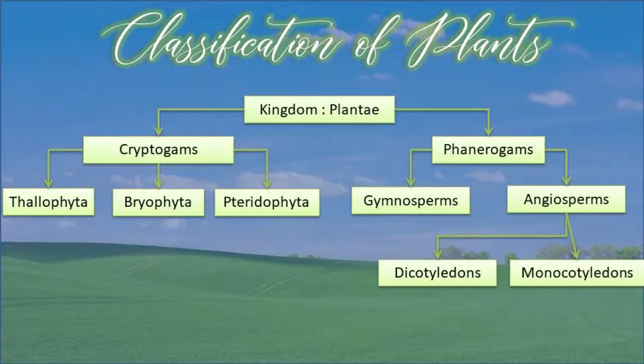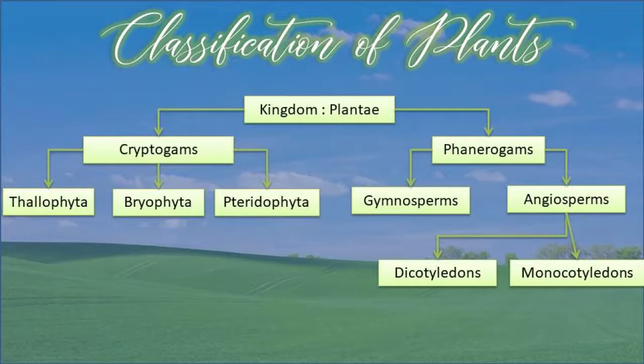Students, see, classification of Plantae, kingdom Plantae is divided into two, cryptogams and phanerogams. Cryptogams means plants having no true flowers or seeds, including ferns, mosses, liverworts, lichens, algae and fungi. And phanerogams means the plants which have flowers and seeds. That means they have the reproductive organ flower.